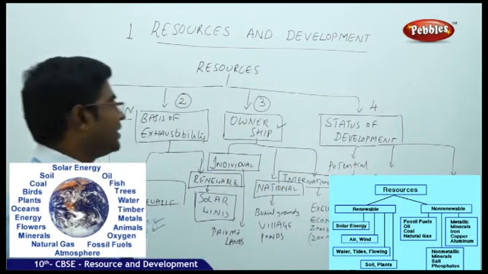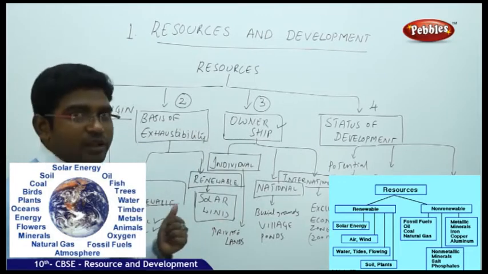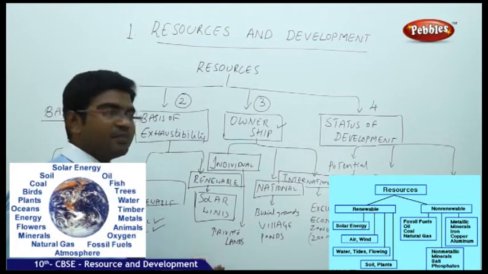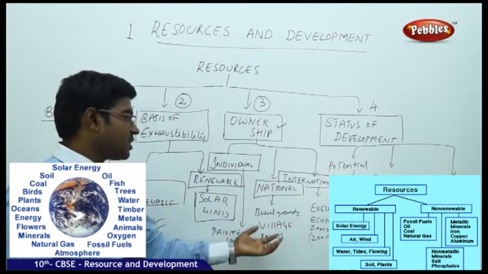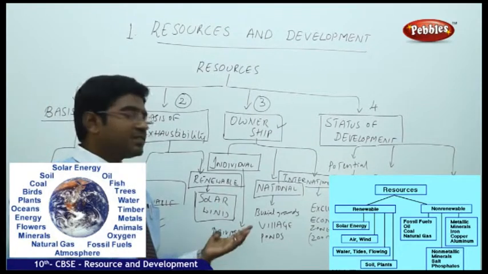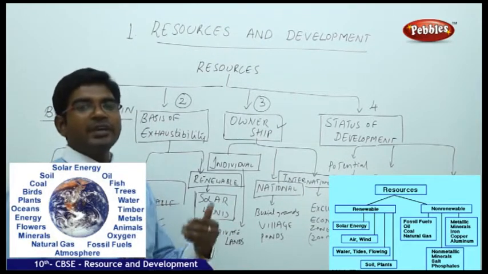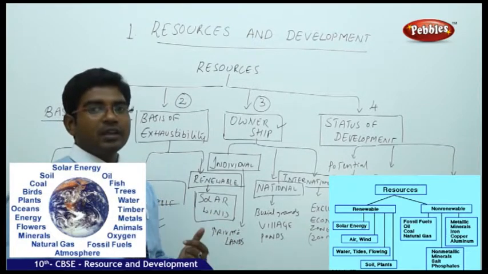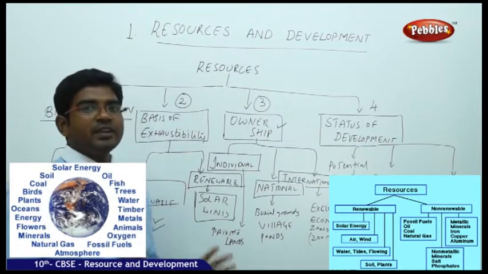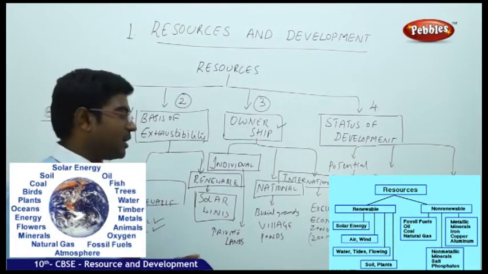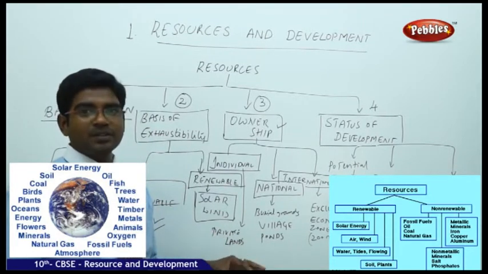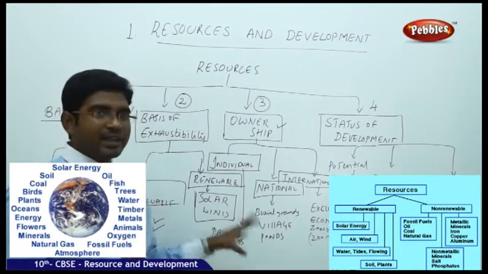When it comes to the third category, that is ownership: individual owners, national owner or the international owner. When it comes to individual, we have private lands. When it comes to national, we have the burial grounds, village ponds. India's special economic zone, where India has its authority up to 12 nautical miles, meaning 19.2 kilometers from the Indian border into the water available there, and then to the international boundary where exclusive economic zones are present. So these all are the third category of division.